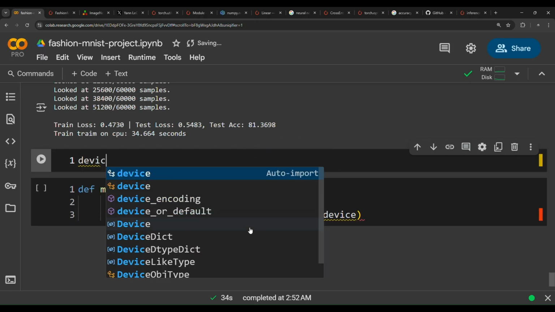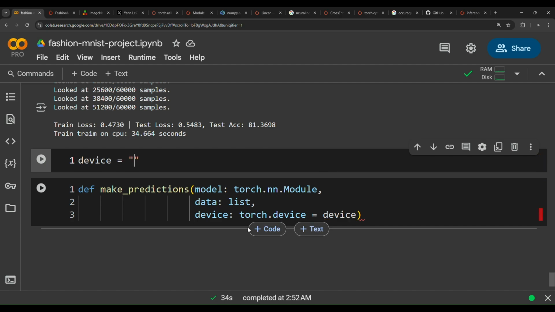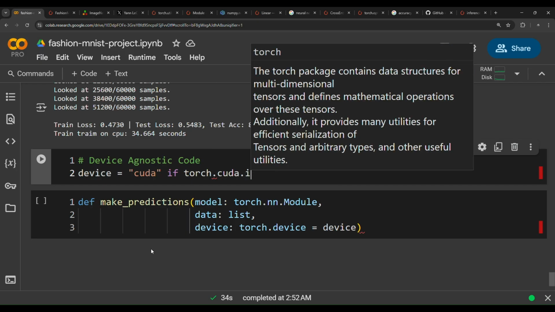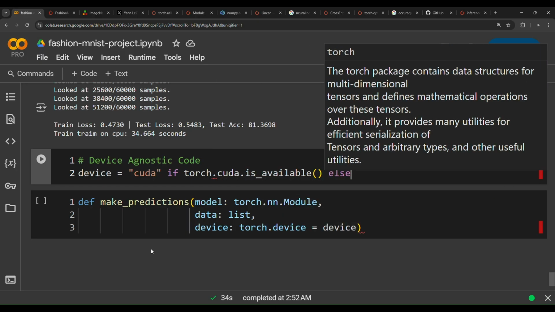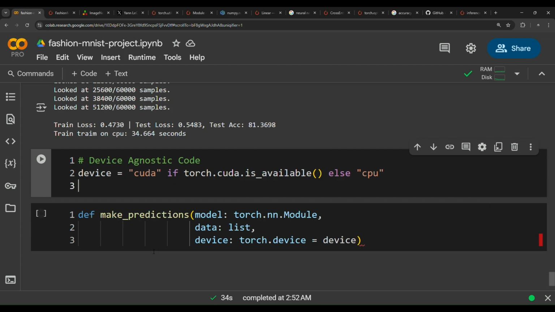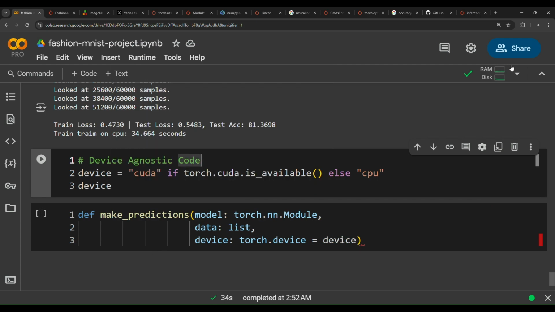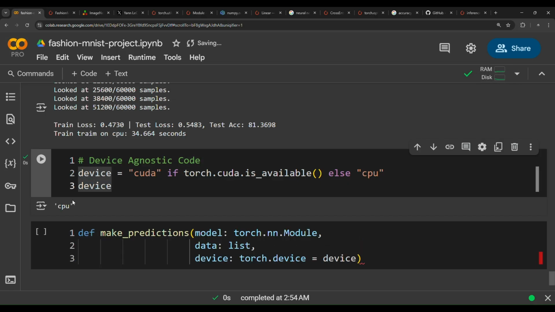Device equals, now we're gonna make this device agnostic code. In PyTorch we have something called device agnostic code. So we're gonna choose CUDA if torch.cuda.is_available, else we're gonna use our normal CPU. So now currently you can infer that we have CPU, so this device variable will contain the CPU string.